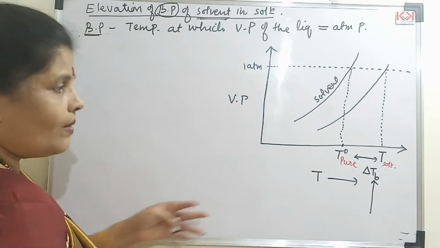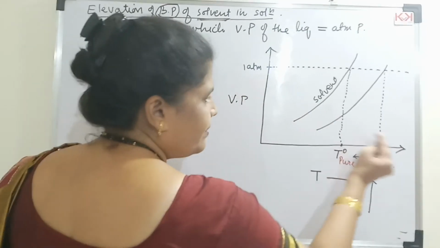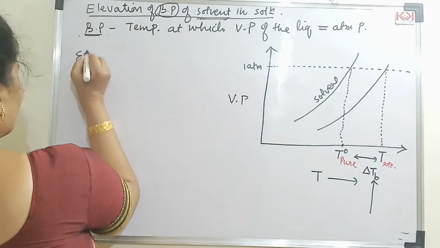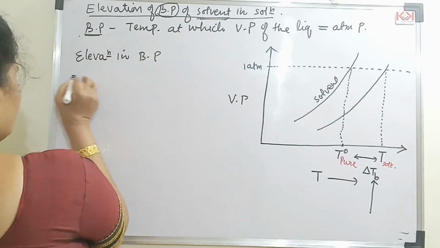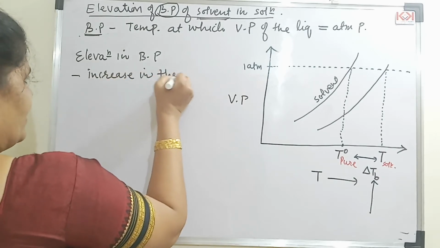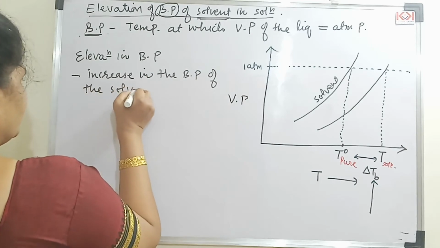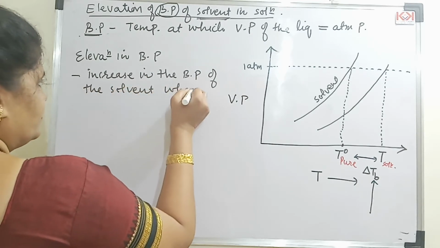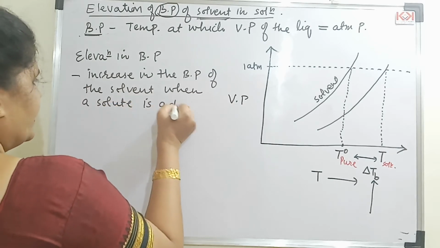Now how can I define the elevation in boiling point? Can I call it an increase? So what is elevation in boiling point? It is the increase in the boiling point of the solvent when a solute is added to it.